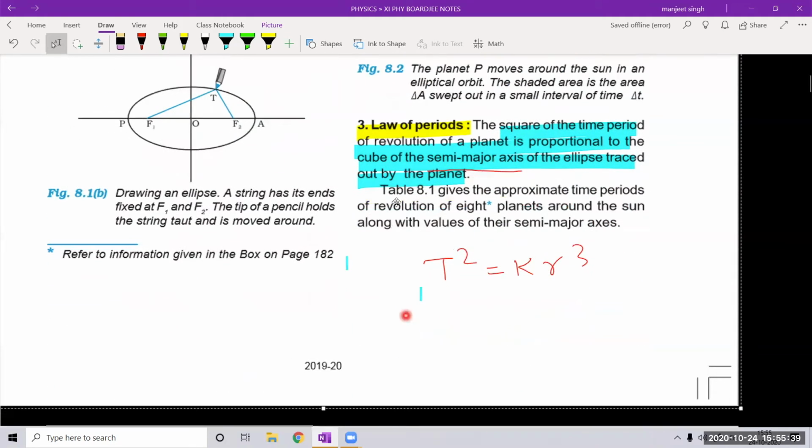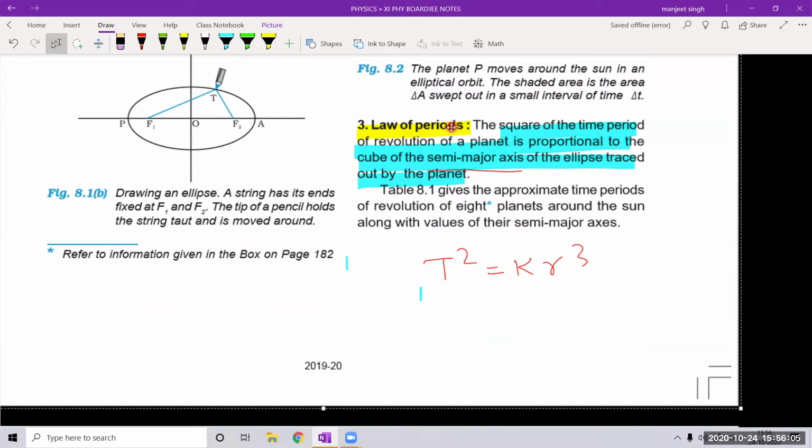Now third law of Kepler is law of periods. What is law of periods? Every planet has its time period of revolution around the sun. Earth is having a time period around 365 days. Moon is having a time period of about 27.3 days around the Earth. So every planet is having a time period, and every planet is following almost